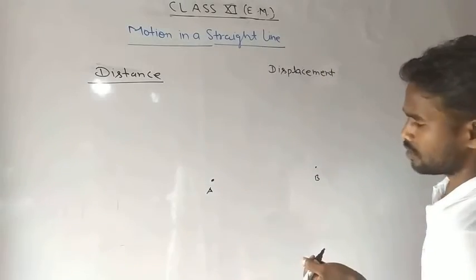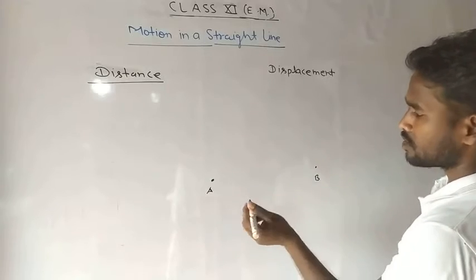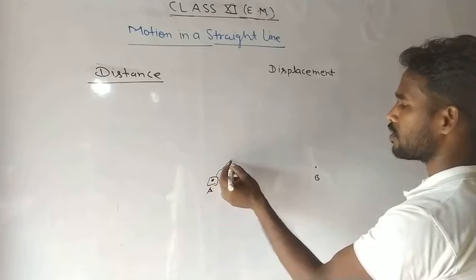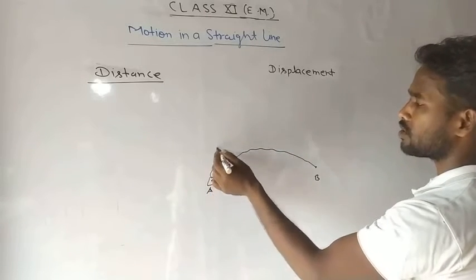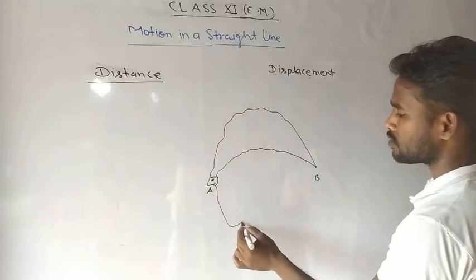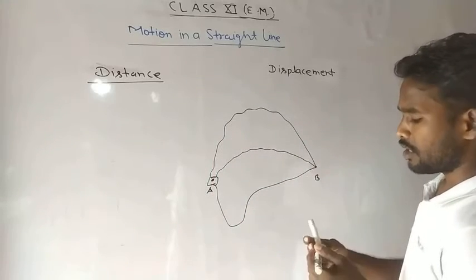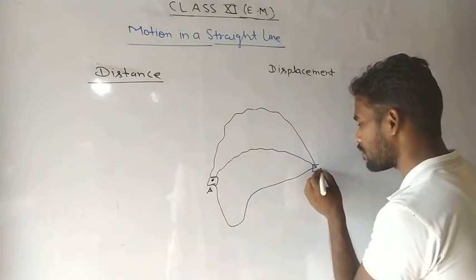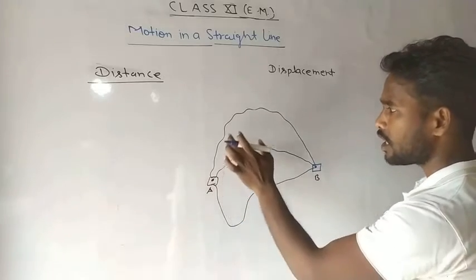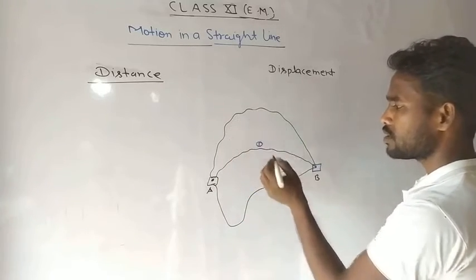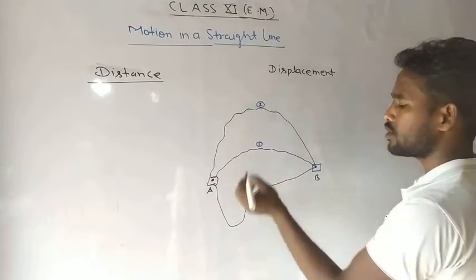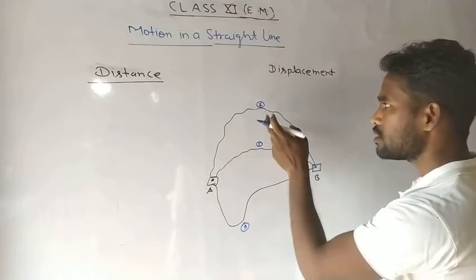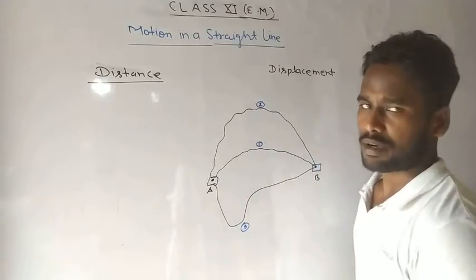I am going to help you understand. Suppose a body is moving from point A. It can follow this route, or this route, meaning a body can reach from place A to place B by different routes. This is the first route, this is the second route, this is the third route, and the lengths of these different paths will be different.